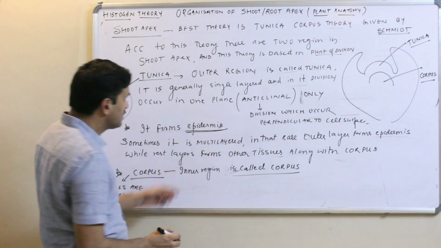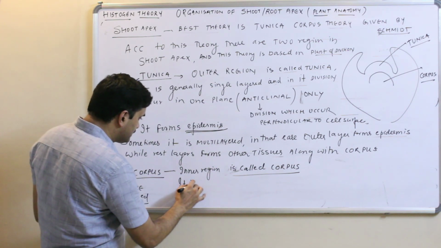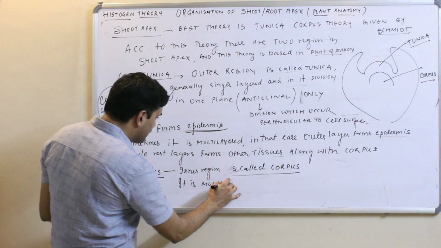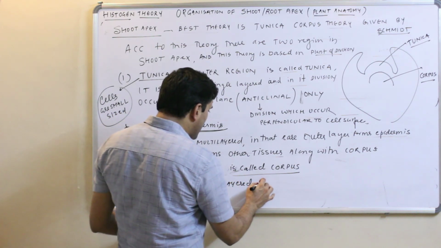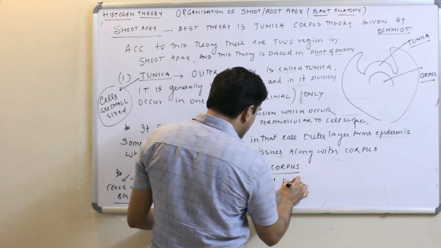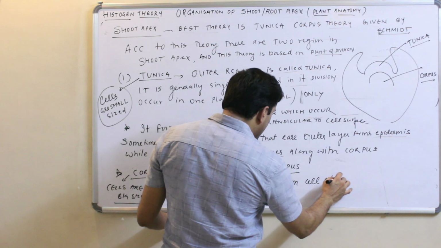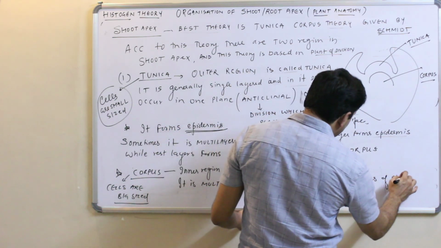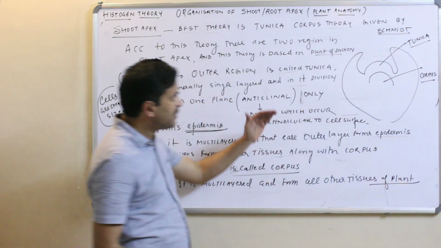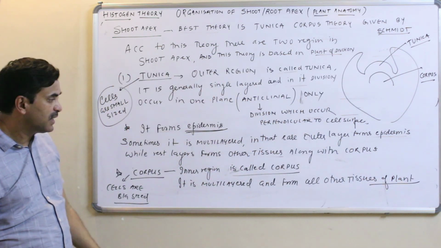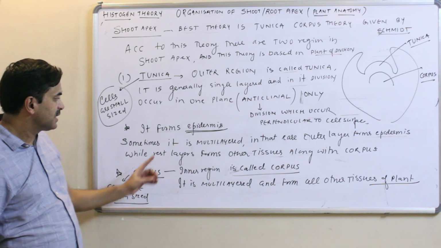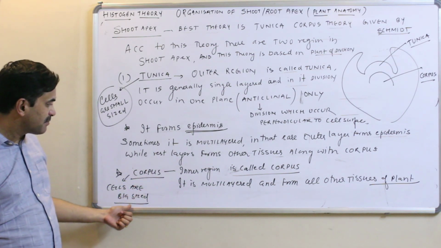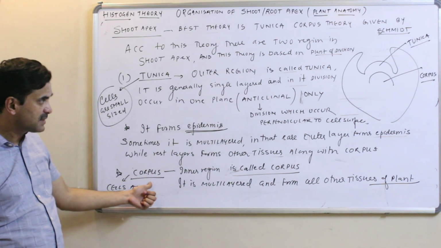Cells are big in size. It is multi-layered and forms all other tissues of the plant except epidermis. It forms all the tissues of the plant body. Okay? So the cells are big sized.